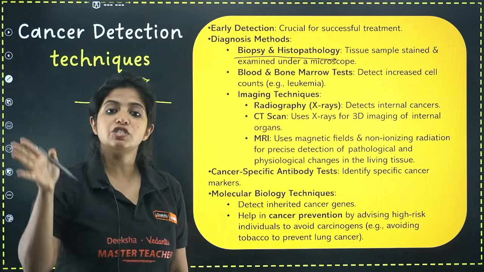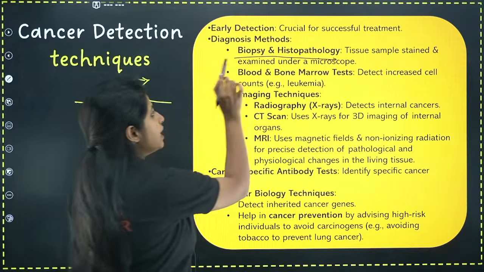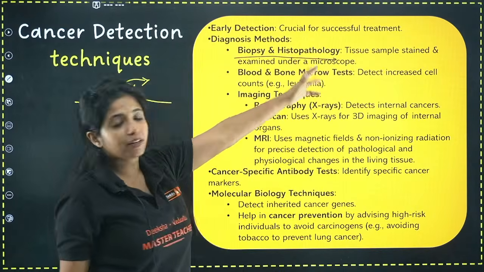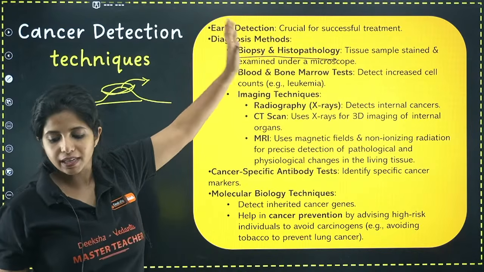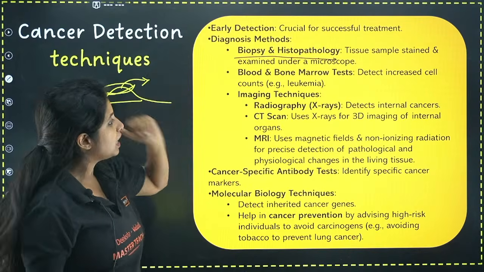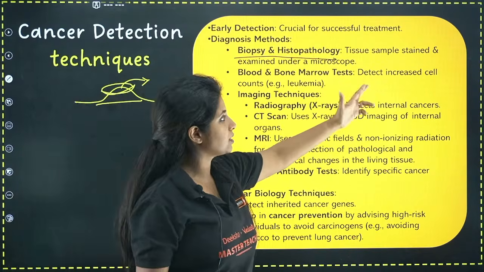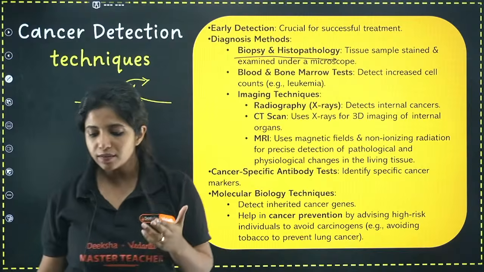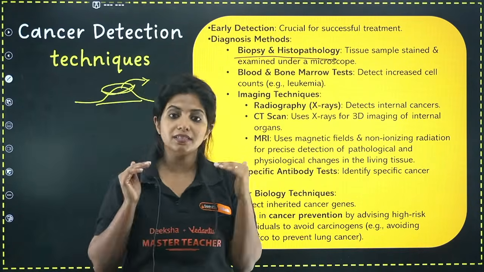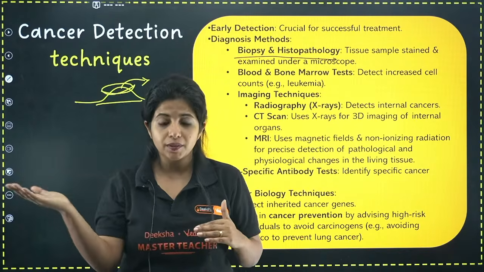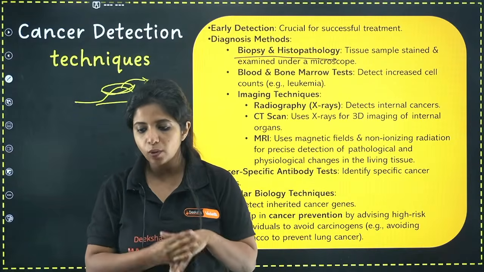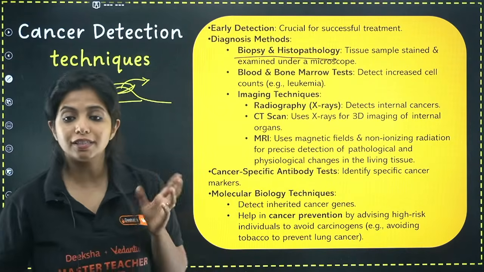And now when it is checked thoroughly, it is known as histopathology. So a tissue sample is stained and examined under a microscope, that comes under biopsy and histopathology. First of all, you have to take this up, okay? Now, blood and bone marrow test detects increased cell count. You might have seen the normal CBC, complete blood count test being done. If the normal cell level is increased, that means there is uncontrolled cell growth. So that is also how you can find if there is some problem.